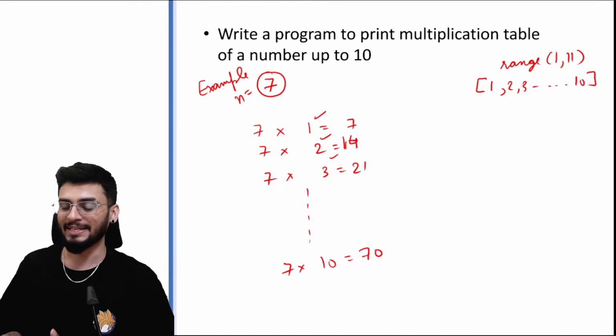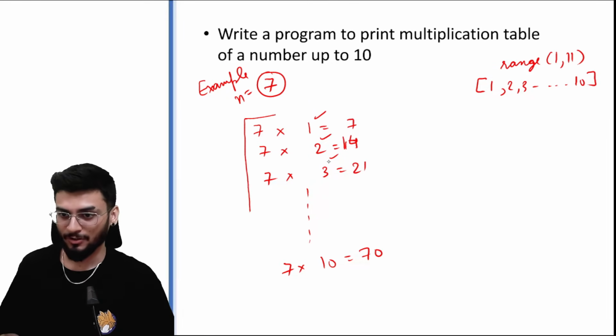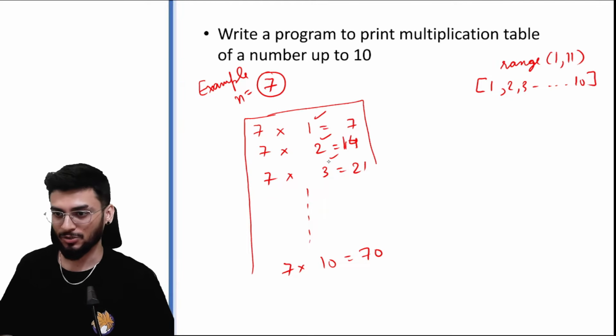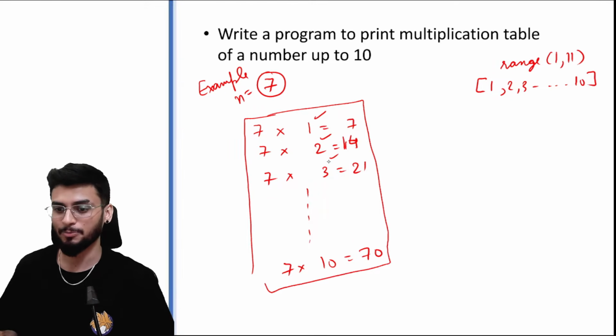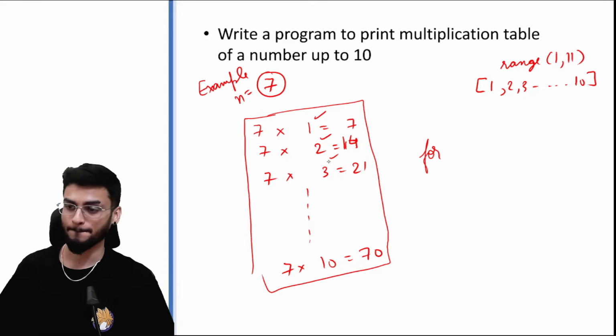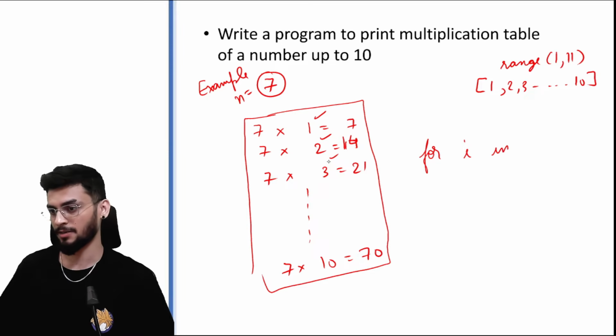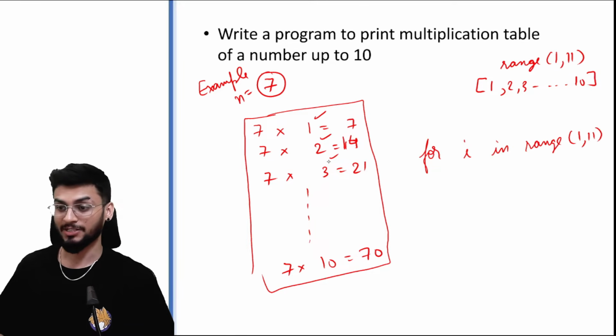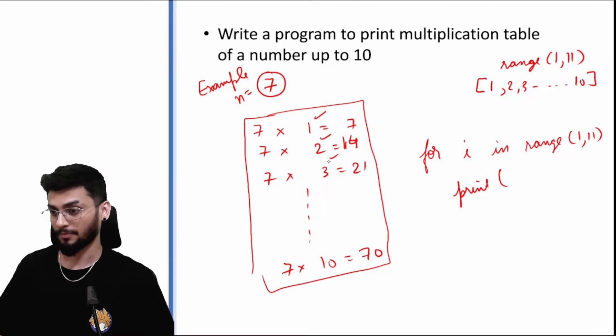It becomes very easy once we have drawn a diagram. So let's try to write a program which does this. So for I in range 1 to 11, now I just want to print n.